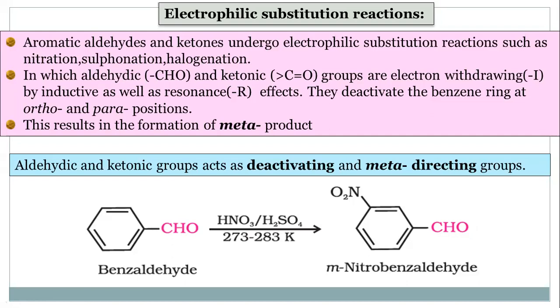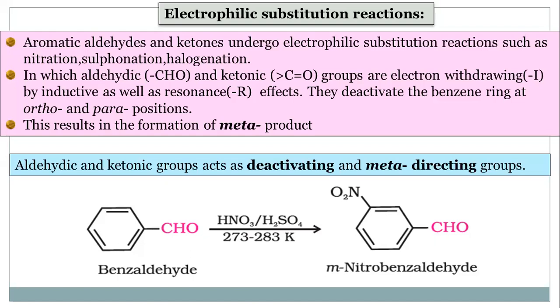In nitration, we are using a mixture of concentrated HNO3 and concentrated H2SO4, in which NO2 group is substituted. In case of sulfonation, SO3H group is substituted there, and the reagent is concentrated H2SO4. Then Friedel-Crafts alkylation, Friedel-Crafts acylation. These are the electrophilic substitution reactions.